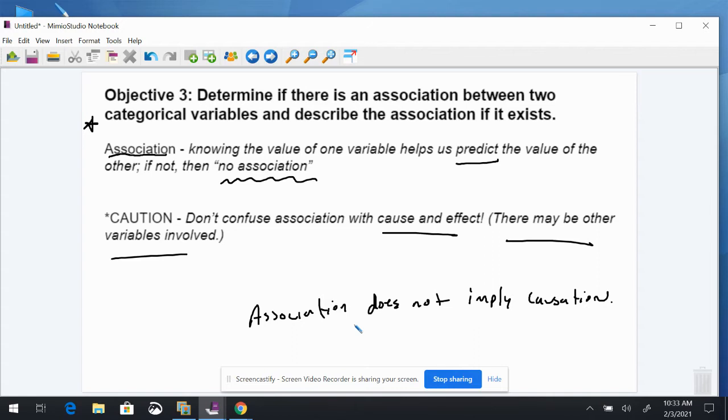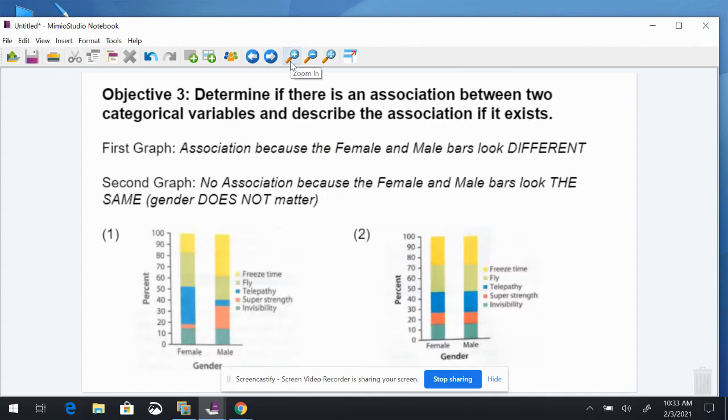Let's take a look at two bar charts. We had this example before. In the first graph, there's an association because the female and male bars look different. So we can imply that if you're a male, more than likely freeze time was the most popular suggestion, and if you're a female, telepathy was.